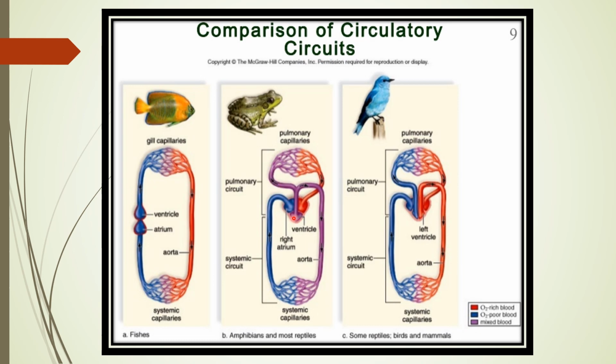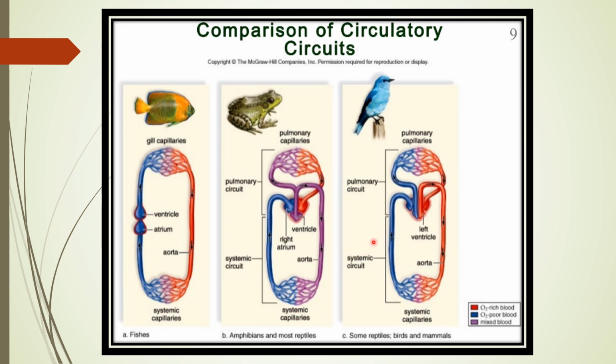So they can tolerate some mixing of the oxygenated and deoxygenated blood, and they do not use energy to maintain their body temperature. So that's why amphibians and most of the reptiles are not able to maintain their body temperature. The exception among the reptiles, you know very well, is the crocodile, which has a 4 chamber heart just like the mammals.